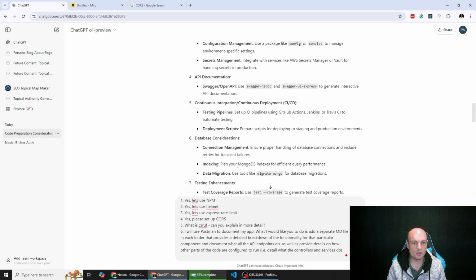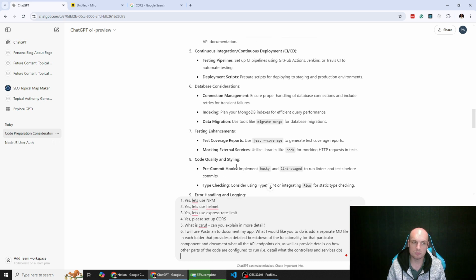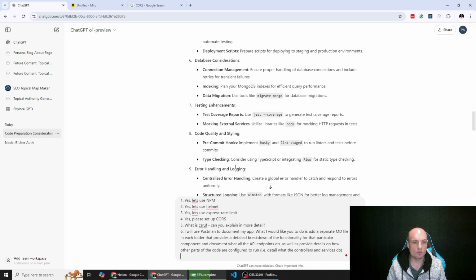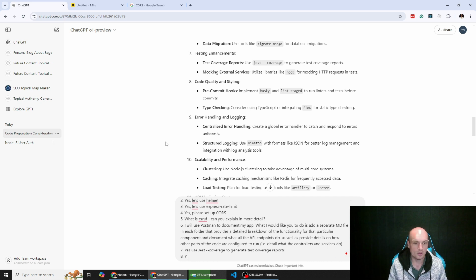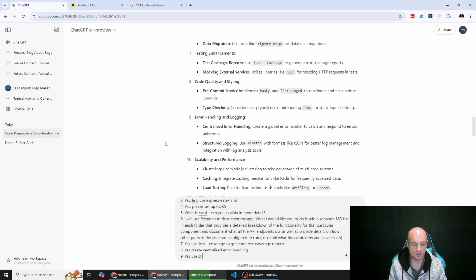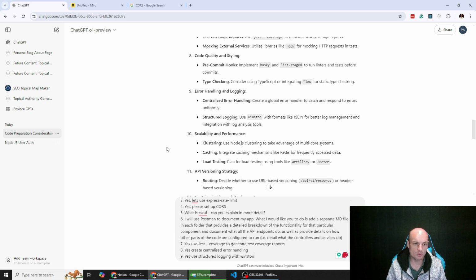CI/CD pipelines, we'll leave that for now. Connection management, never come across that. Yep, testing, yes, use Jest coverage to generate test coverage reports. Pre-hooks, not familiar with that. Husky, centralized error handling, yes. Create centralized error handling. 9, yes, use structured logging with Winston. We're not going to do clustering at the moment.